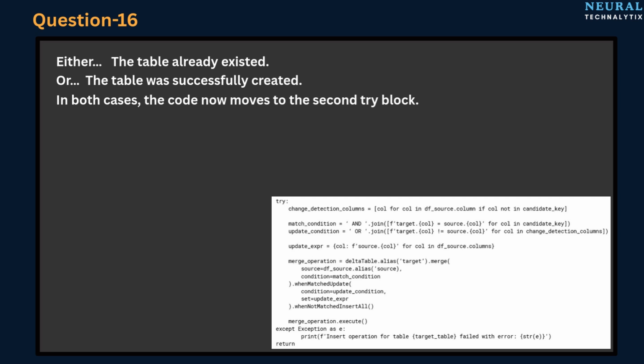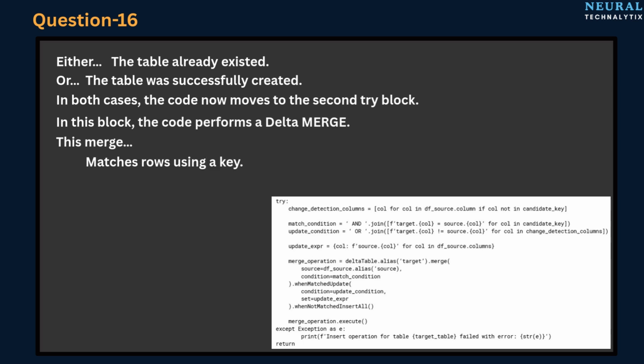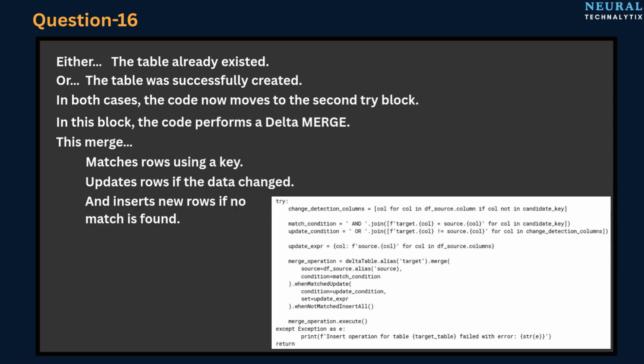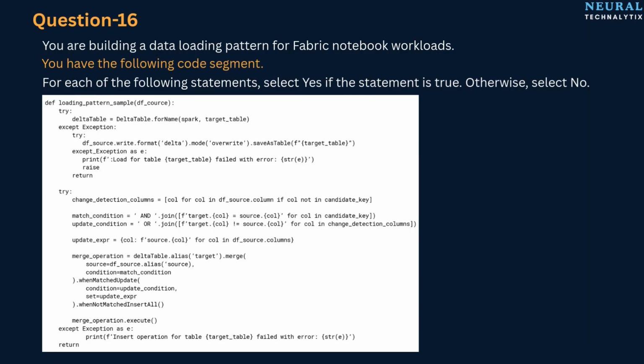And here's where the real loading happens. In this block, the code performs a delta merge. This merge matches rows using a key, updates rows if the data changed, and inserts new rows if no match is found. This is a classic incremental loading pattern. Okay, now that we understand the flow, let's evaluate each statement one by one.